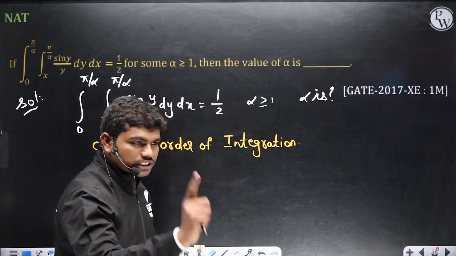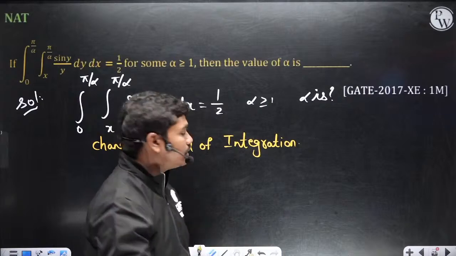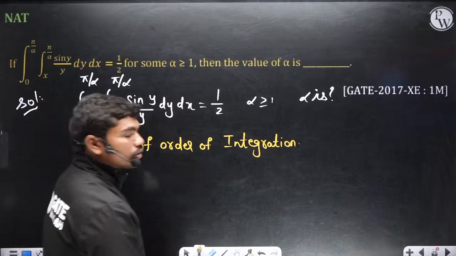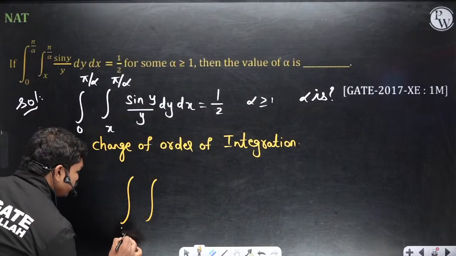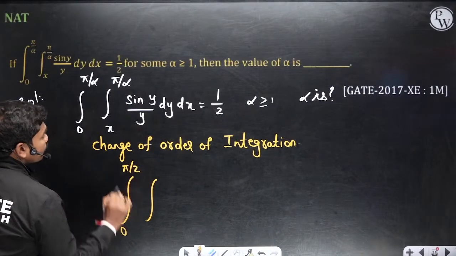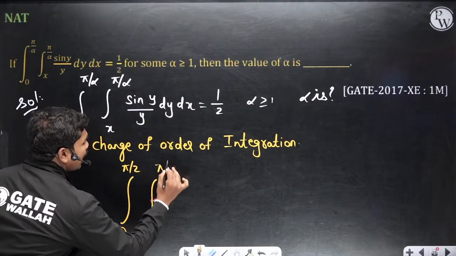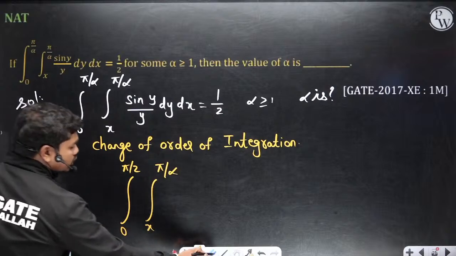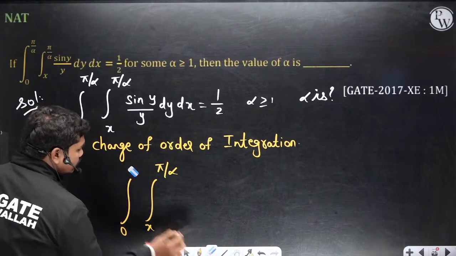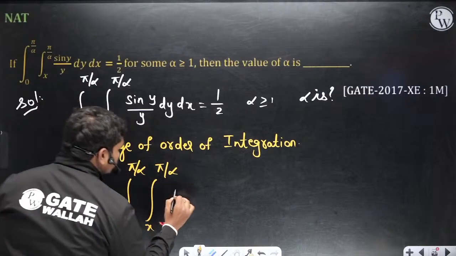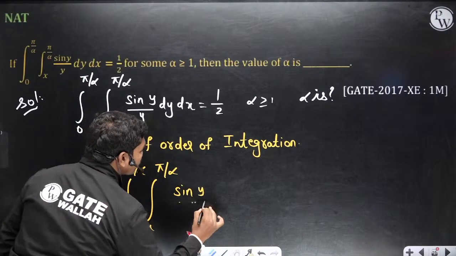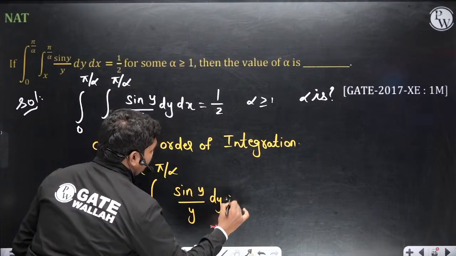The first thing that you should write in change of order of integration is limits. So this integral is 0 to pi by 2, x to pi by alpha. This is also pi by alpha, clear? Pi by alpha, pi by alpha. So sin y by y dy dx.